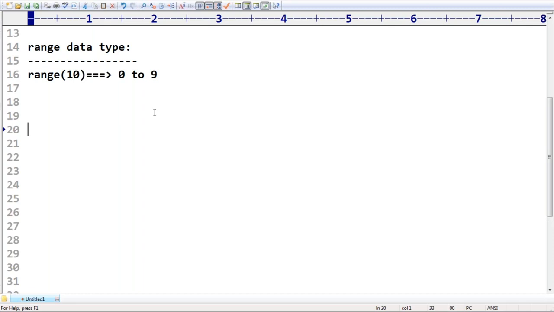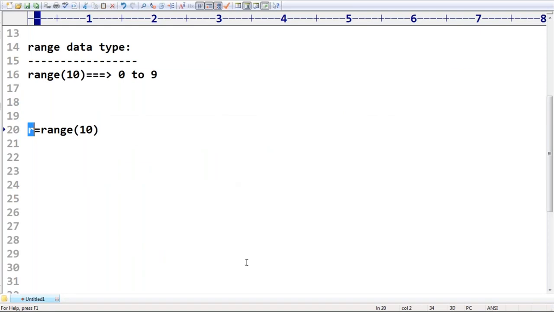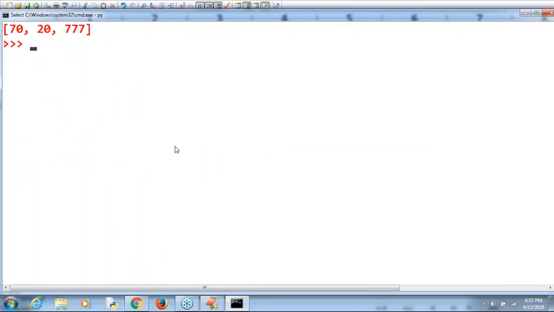Suppose I take R is equal to range of 10. Now, what is the type of R? Let me cross check this one. Just observe very carefully: R is equal to range of 10. Now, what is the type of R? If I take the type of R, it is the range type. That's why, even though range is a function, we are using the word range data type. I hope it's very clear for you. It is a sequence of numbers.